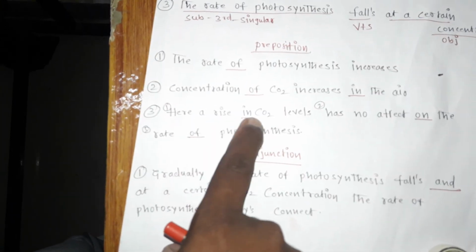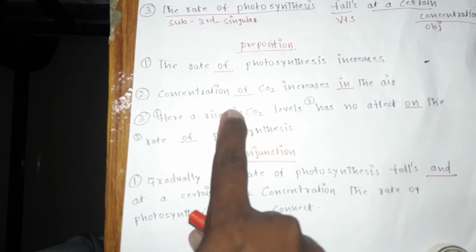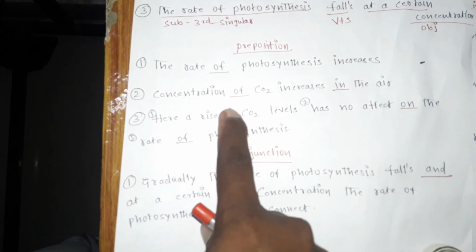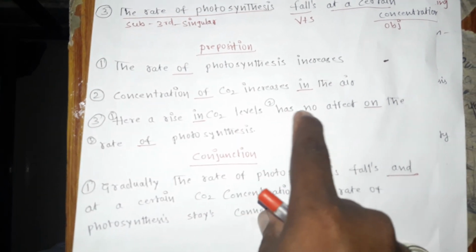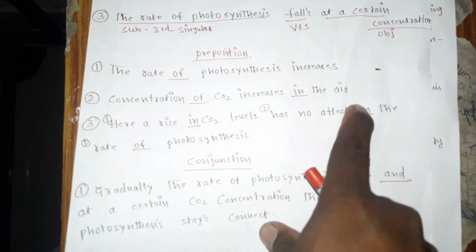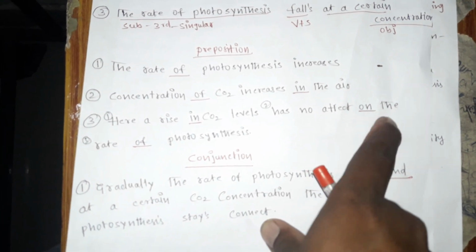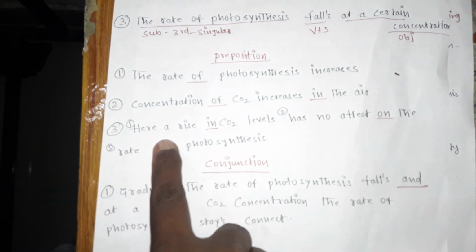Here, "a rise in CO2", rise in. "A rise CO2" has no meaning. Again, as usual, it is a preposition. "Has no effect on the rate of photosynthesis." "Has no effect the rate of photosynthesis" has no meaning. Again, "on" is a preposition. "Rate of photosynthesis" again has no meaning.